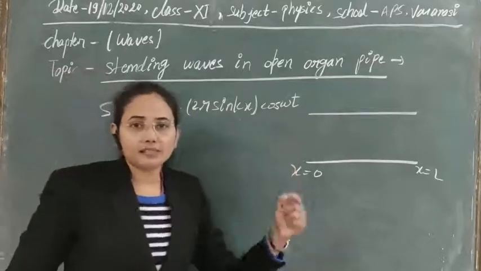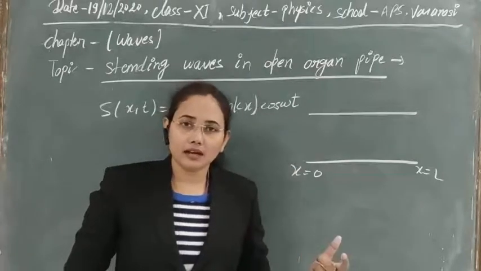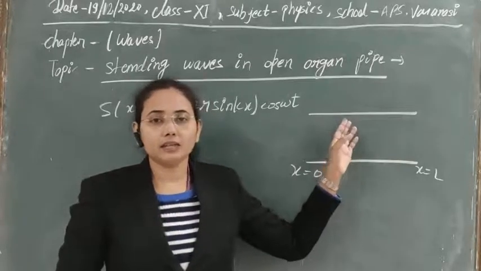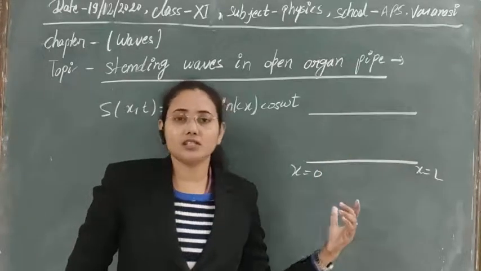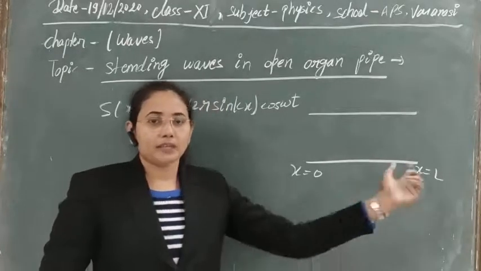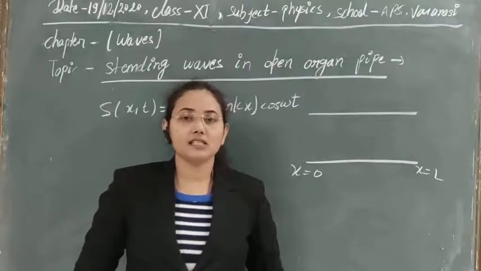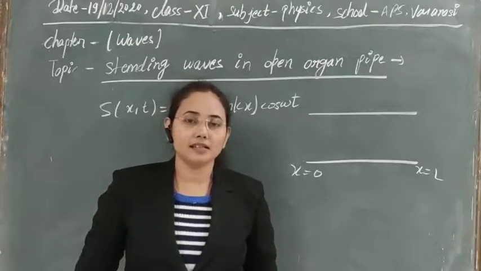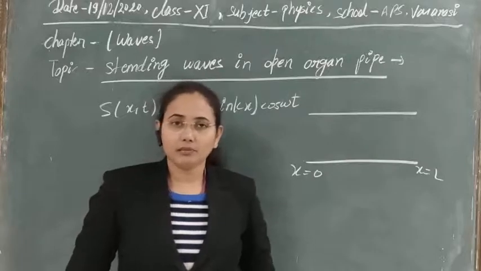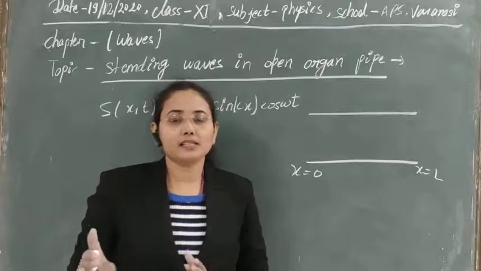Let one wave be the incident wave, with displacement equation y1 equal to r sin(omega t plus kx). The second wave is reflecting from here, so its direction will change, and the equation will be r sin(omega t minus kx). In the reflected wave there is a pi phase change between the reflected and incident waves, so the phase difference will be pi. So finally y2 is r sin(omega t minus kx plus pi).